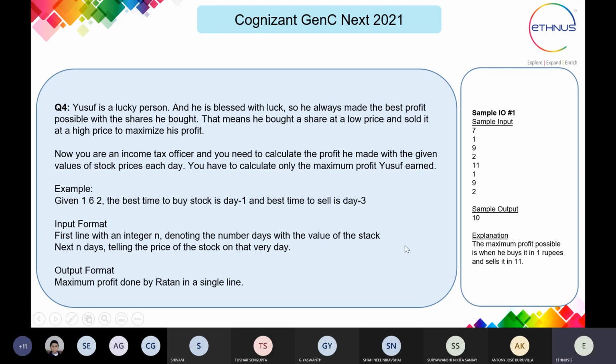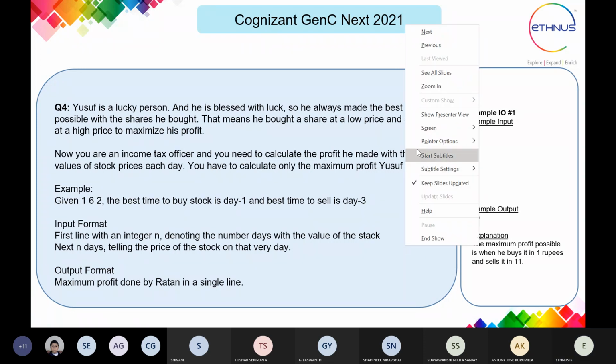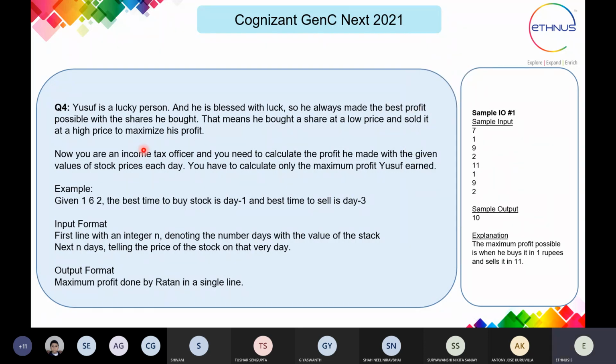Yusuf is a lucky person and he is blessed with luck. So he always made the best profit possible with the shares he bought.